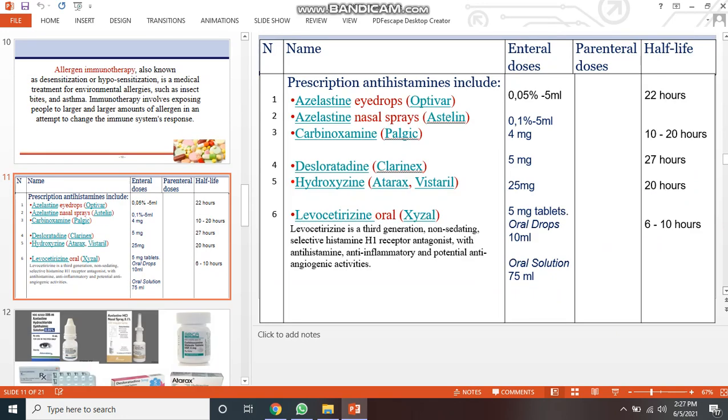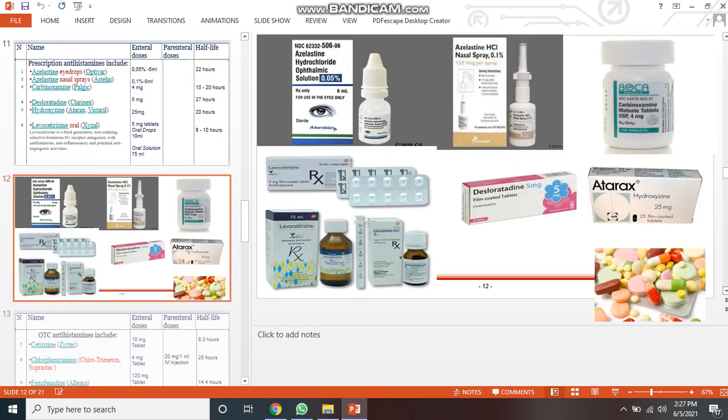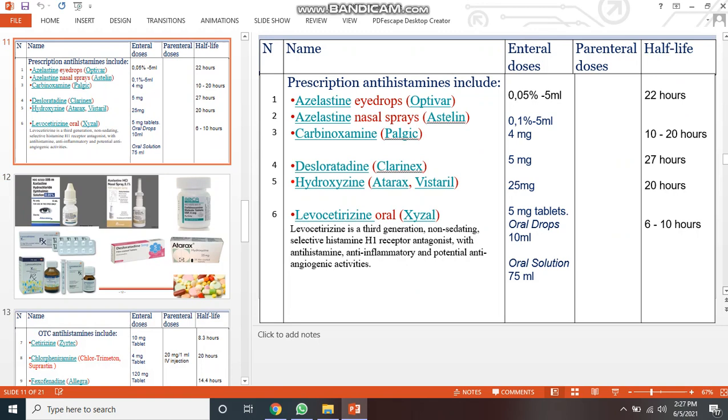Next we talk about doses. Prescription antihistamines include Optivar, Acetylene, Pelagic, Clarinex, Atarax, and Zyzal. Their internal doses are 0.5 to 5 milliliters, 0.1% to 5 millimeters, and 4 mg. Clarinex is 5 mg, and Atarax is 25 mg, and Zyzal has a 5 mg tablet, oral drops of about 10 mm, and oral solution of 75 ml.